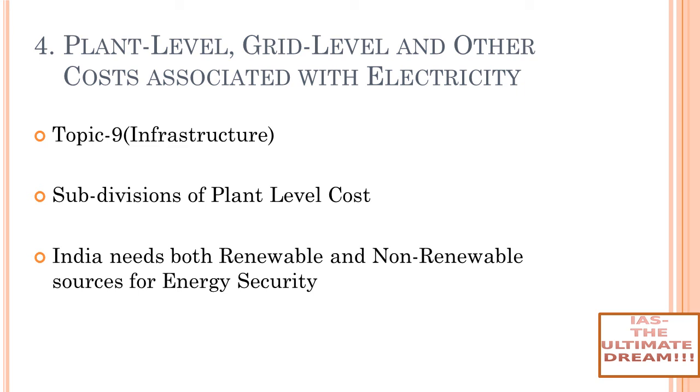In the case of solar and wind, what is happening? Capital cost is continuously decreasing and fueling cost is nil, right? Solar and wind are freely available. So that's why fueling cost is nil, but capital cost is continuously decreasing, which is very, very good for us. Now this was about plant level cost.